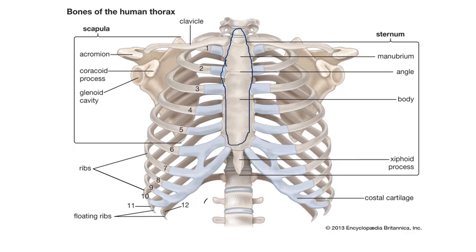This is our backbone. Now it is very clear in the back picture that the upper 10 pairs of ribs are connected to the backbone and also to the breastbone. But the last two pairs, that is numbers 11 and 12, these ribs are attached to the backbone but not attached to the breastbone. That's why they are called floating ribs.